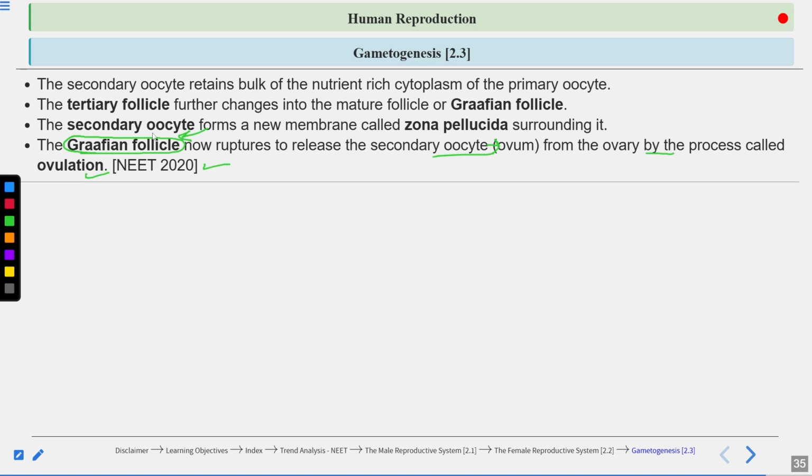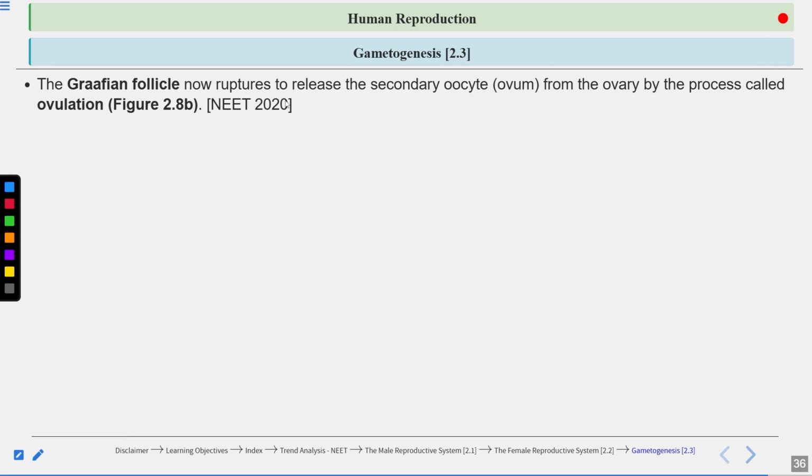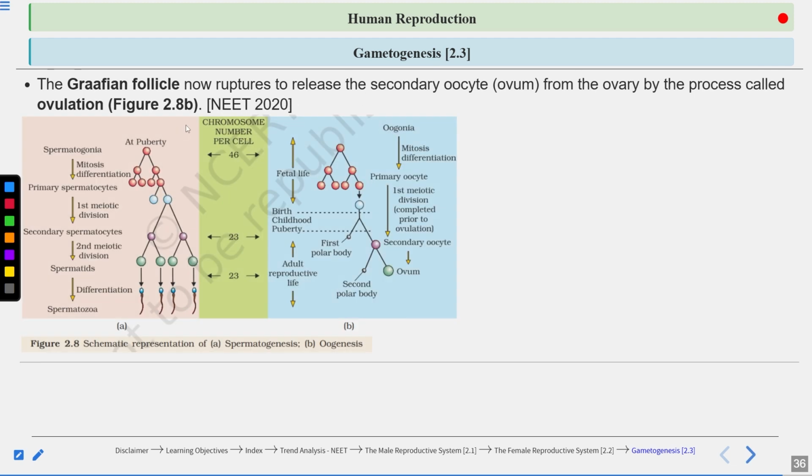This Graafian follicle consists of secondary oocyte. Tertiary follicle consisted of primary oocyte, and primary oocyte divided when it was present in the tertiary follicle. But secondary oocyte is present in the Graafian follicle. Primary oocyte was present in the tertiary follicle. So Graafian follicle will rupture and there will be release of secondary oocyte.